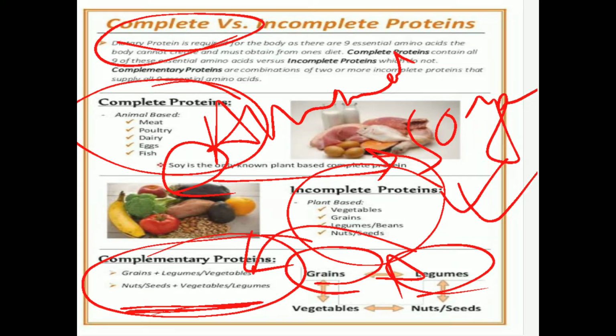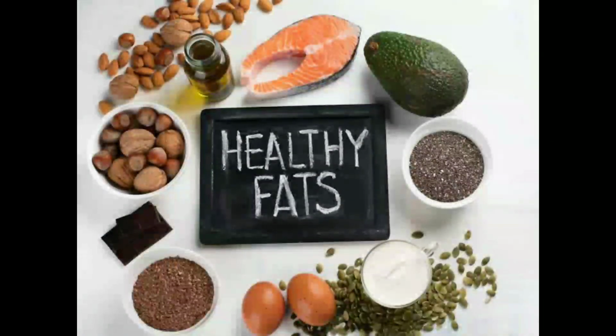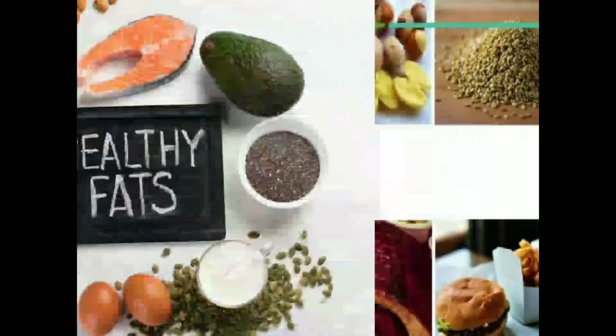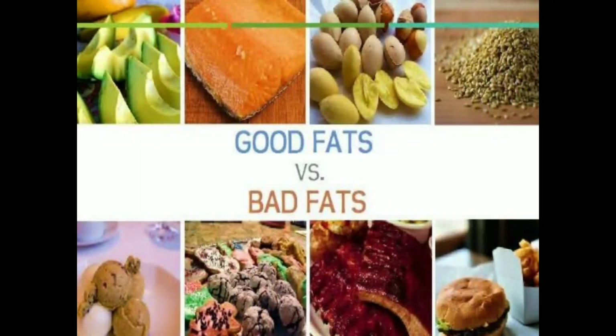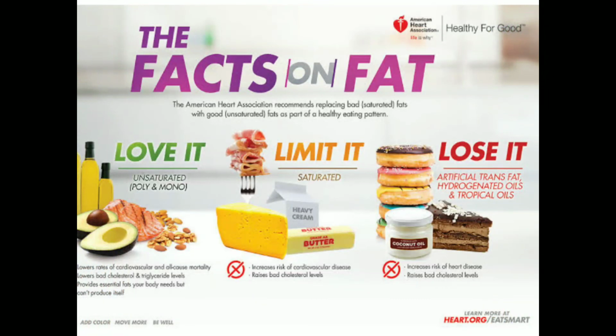Okay, so let's get to the topic of fat. Fats are very important. What are the good fats and what are the bad fats? Whenever you are looking at good and bad fats, you have to see what are the saturated fat, what are the unsaturated fat, and what are the artificial trans fat.